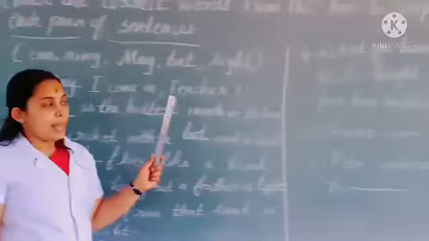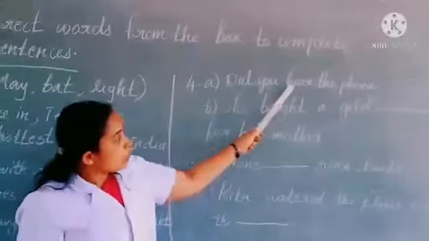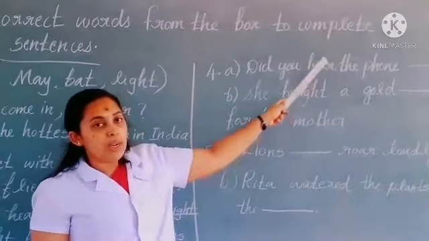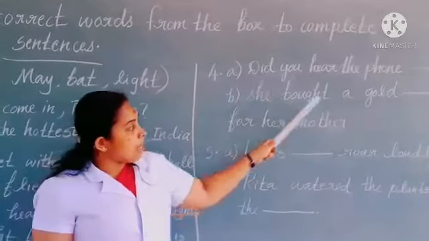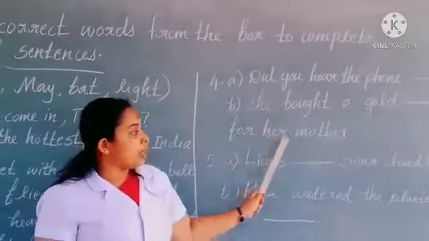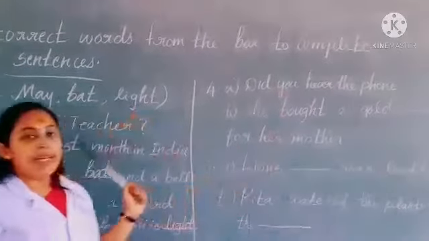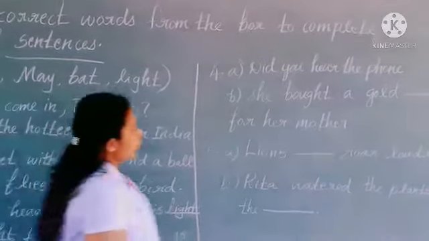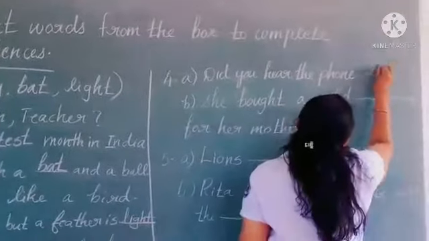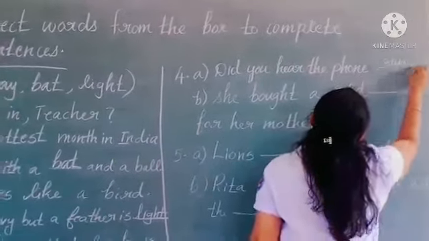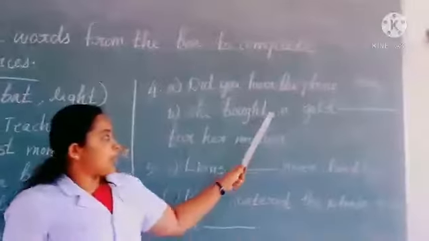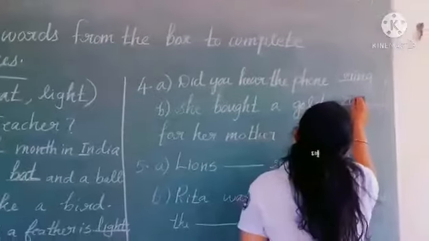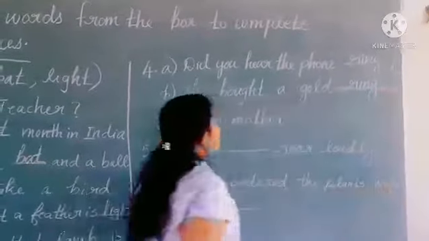Look at the fourth example. Did you hear the phone dash? She bought a gold dash for her mother. So which word is suitable here? Yes, phone, ring. So we can write the word ring here, R-I-N-G, ring. She bought a gold ring for her mother.